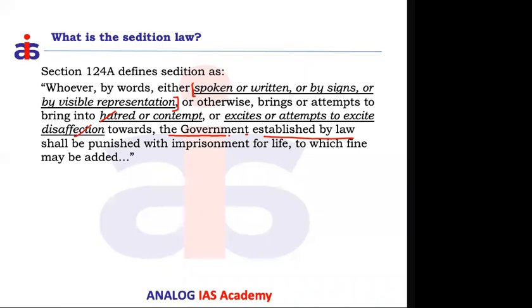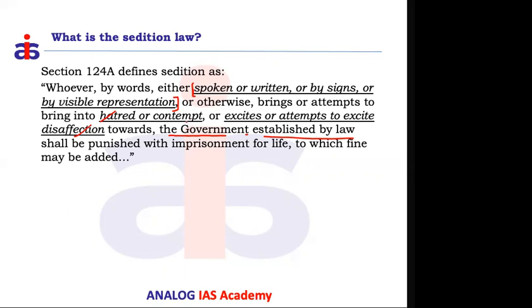So if anybody, through written form or any expression, creates hatred or attempts to excite disaffection towards the government that is elected by law, these types of expressions are clearly labeled as sedition. Okay. An individual can criticize the government. It doesn't say don't criticize the government.